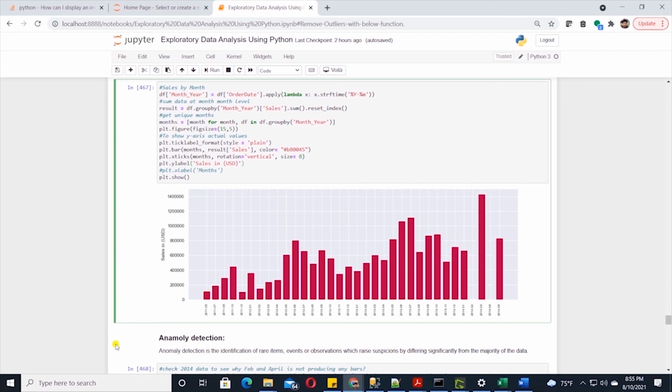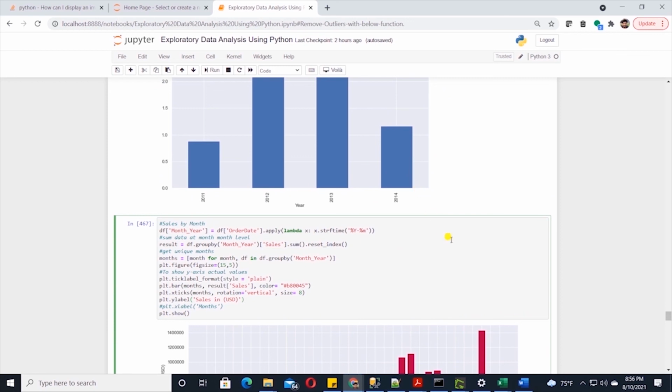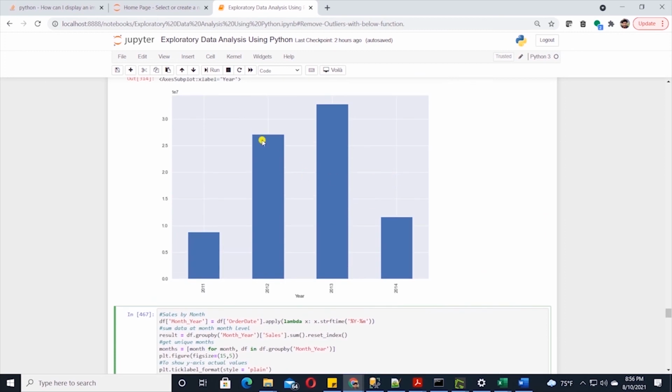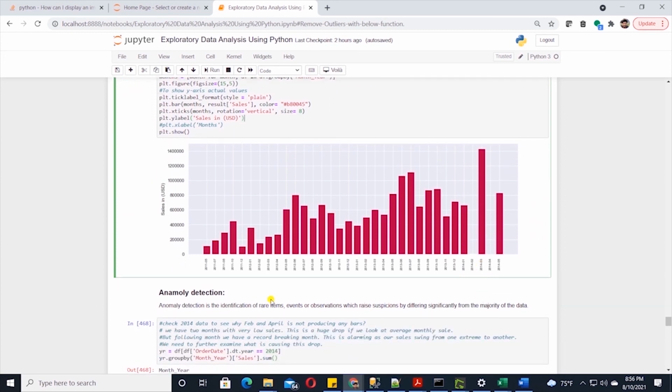This is an alarming point as we were making steady sales through the months over the course of 3 years. One thing for certain though, that we may see our 2014 yearly bar go up as we're only 5 months in the year. Therefore, 2014 has a low sales figure compared to the previous 2 years. However, the figures in Feb and April are significantly different from the rest of the months, and this warrants further investigation. This is what we call anomaly detection.